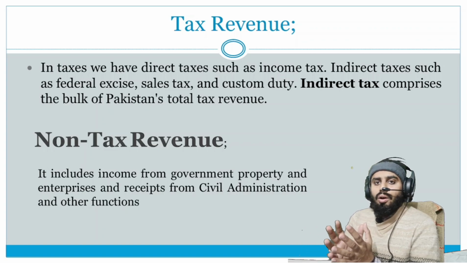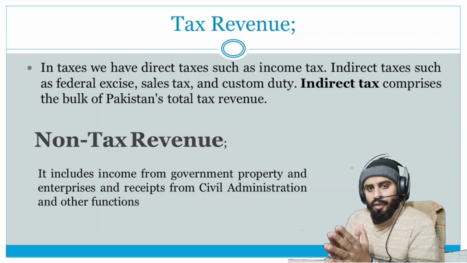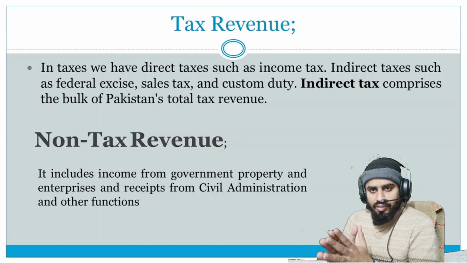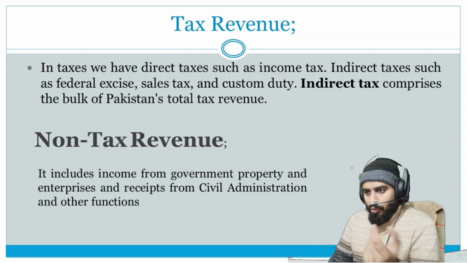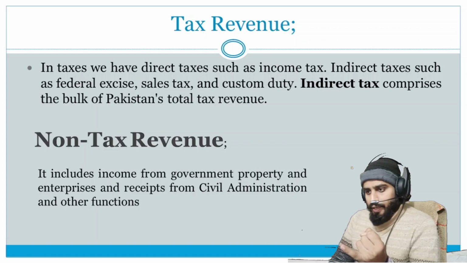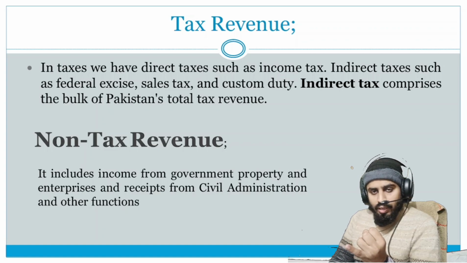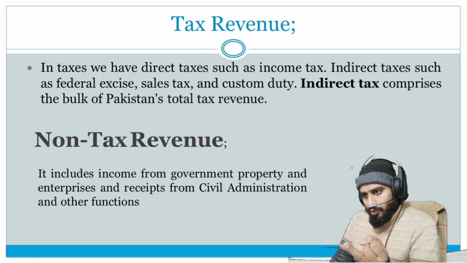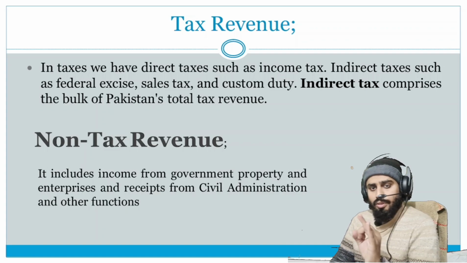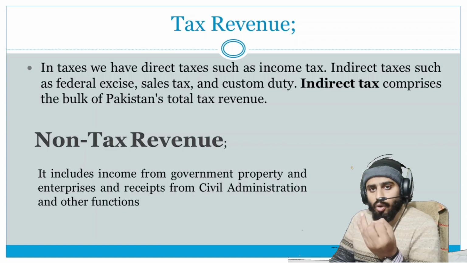So these are the non-tax revenues. You can see the government provides lots of facilities, like toll taxes and educational fees which the government collects, but these fees are not for profit-making purposes. This is only for recovering the cost.